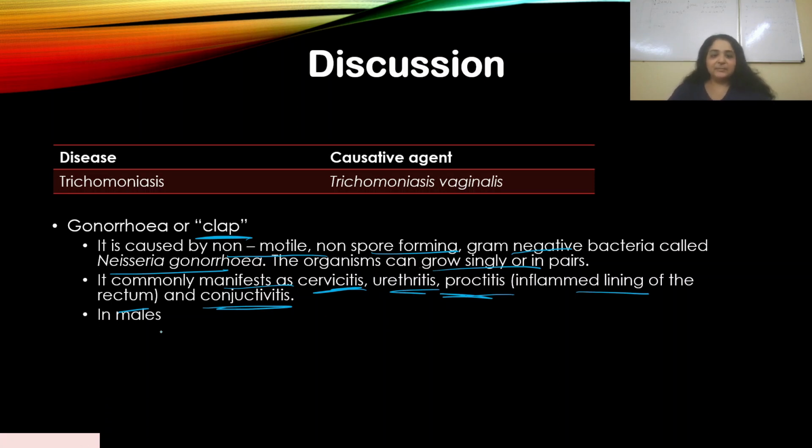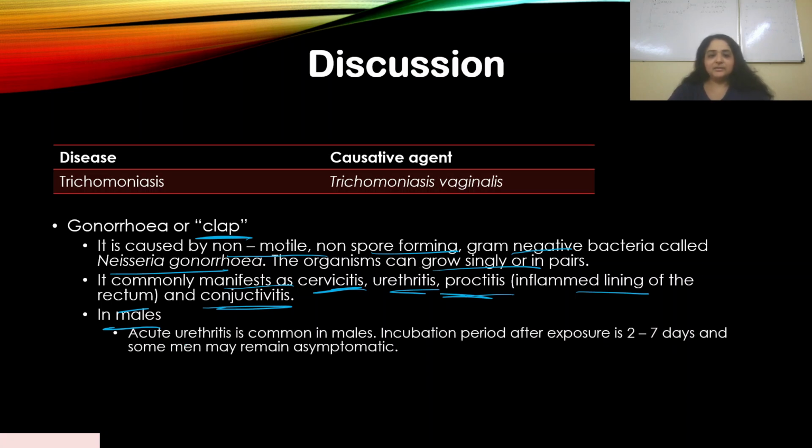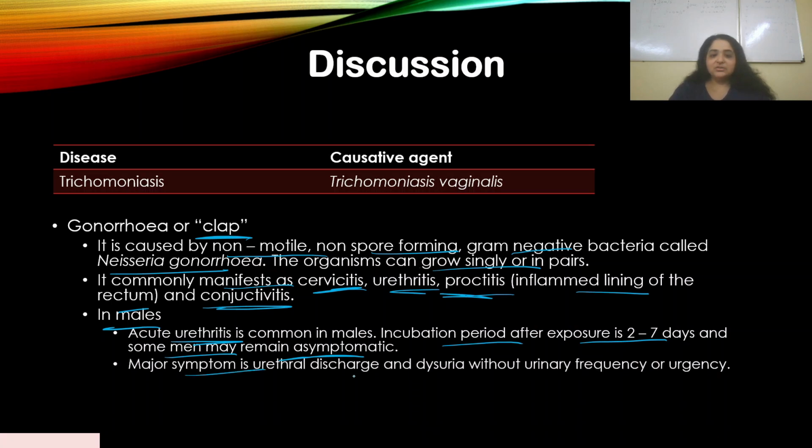Now in males what we typically find is acute urethritis, inflammation of the urethra. That's commonly found in males, and the incubation period after exposure is 2 to 7 days. Some men may remain asymptomatic also, so many times the male does not know that he is infected. The major symptom is urethral discharge and dysuria without urinary frequency or urgency. Dysuria is when there's pain while urination. And there's also urethral discharge.